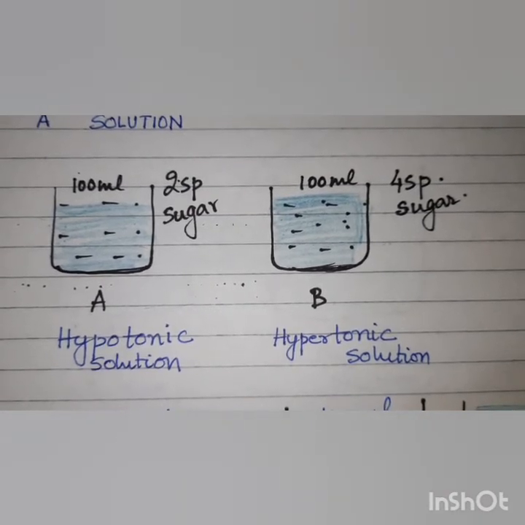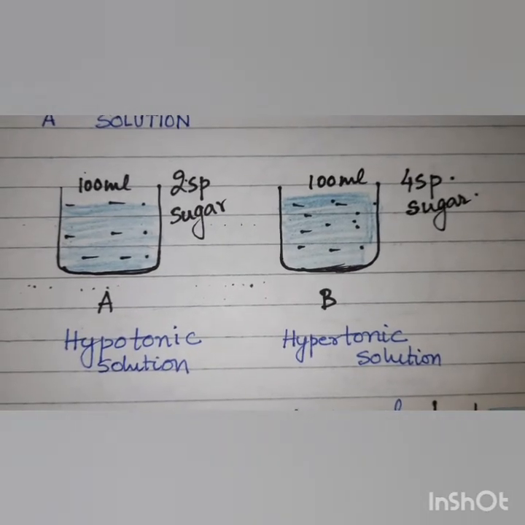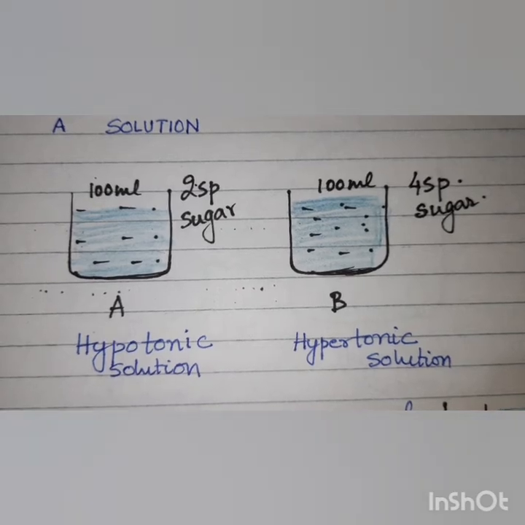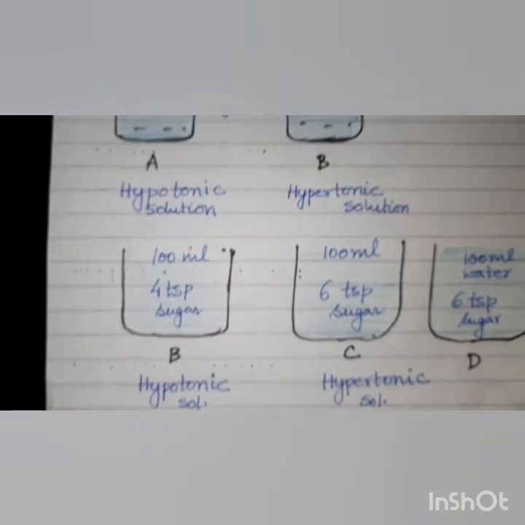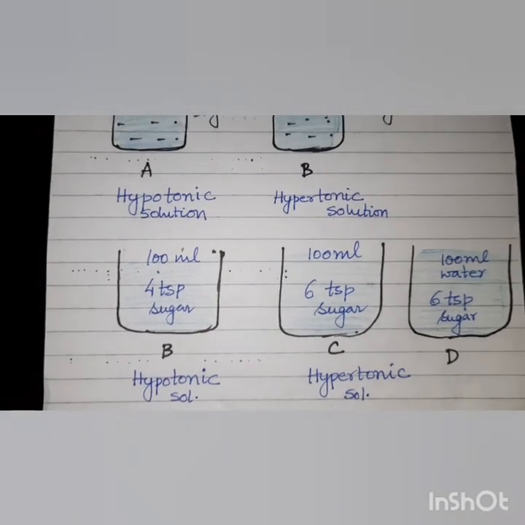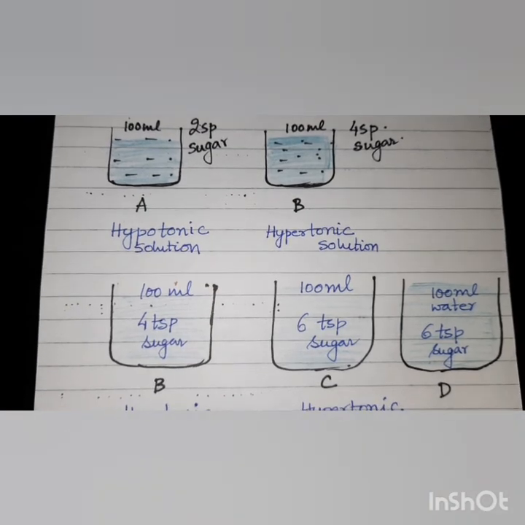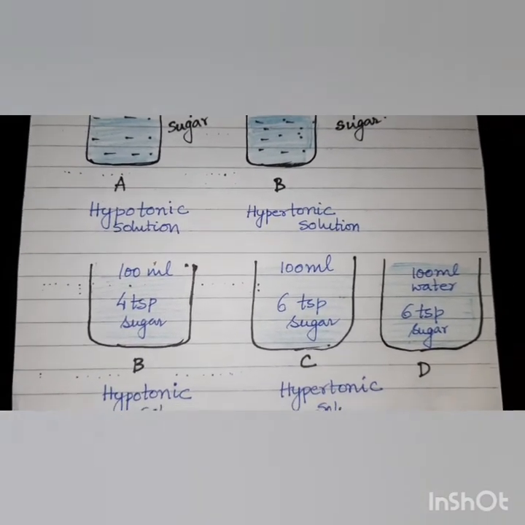So when B is compared to A, A has more water concentration than B because as compared to B, A has less sugar. So this comparison of the concentration of a solution is totally dependent upon the other solution with which a particular solution is compared.